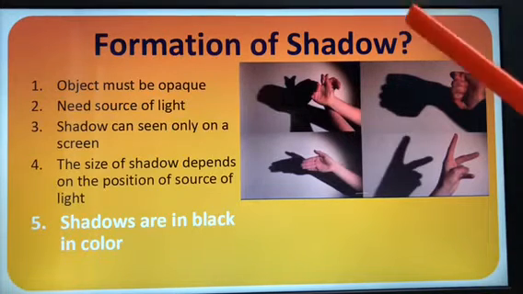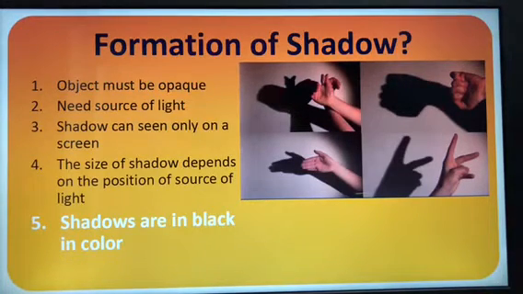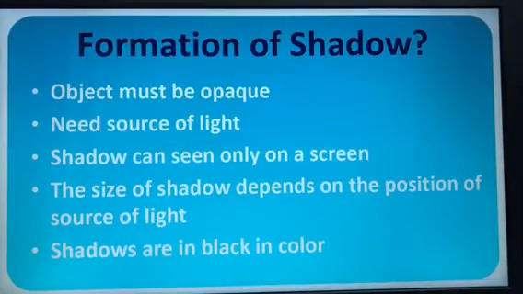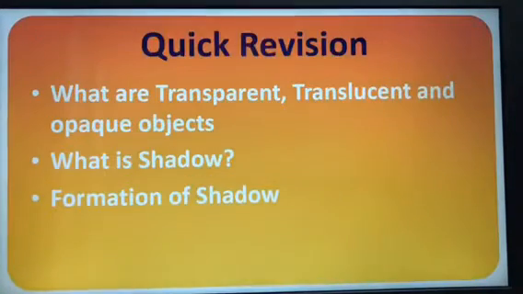So first of all, it must be opaque. It needs the source of light. When light falls only, the shadows will be formed. And the shadows will be formed only on a screen. And the size of the shadow depends on the position of the source of light. Then the color of the shadow is black. So formation of shadows: object must be opaque, needs source of light, shadow can be seen only on a screen, the size of the shadow depends on the position of source of light, shadows are black in color. This is how the shadows are formed.